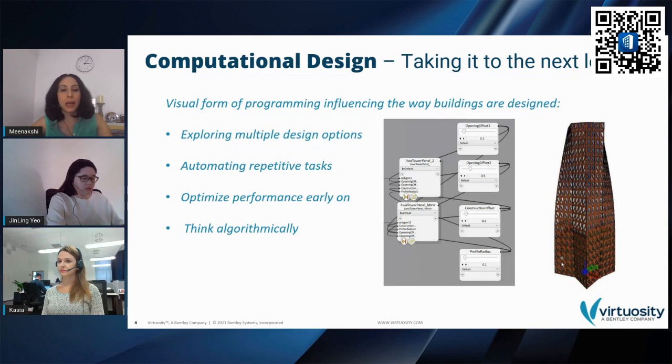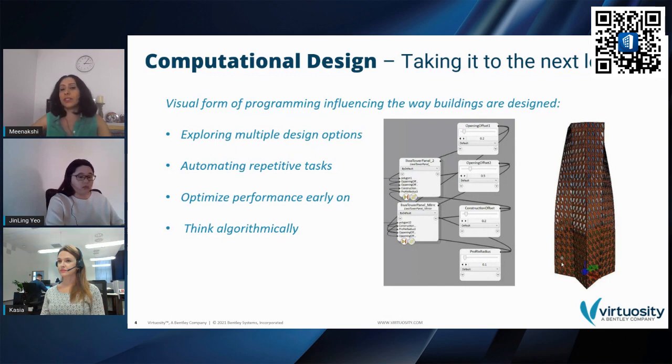Some fairly simple examples, images we often see over the internet, are quickly testing out different proportions of a building model with height, depth, length as parameters, or twisting the floor plates as your buildings go up. Those are fairly common examples that we come across, or changing the facade grid, for example.